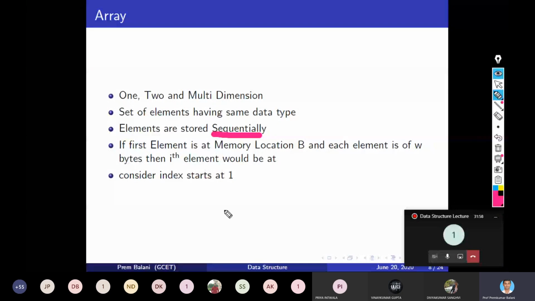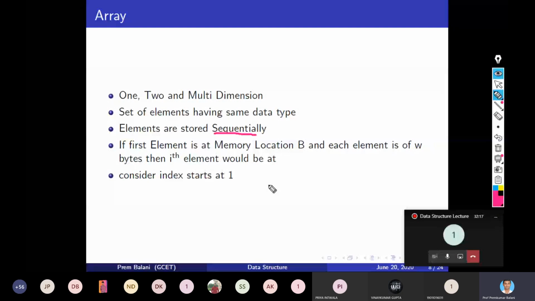It is very interesting to know how these elements are stored. They are stored in memory sequentially, so if we know the memory location of the first element of the array, we can know the memory locations of the rest of the elements.